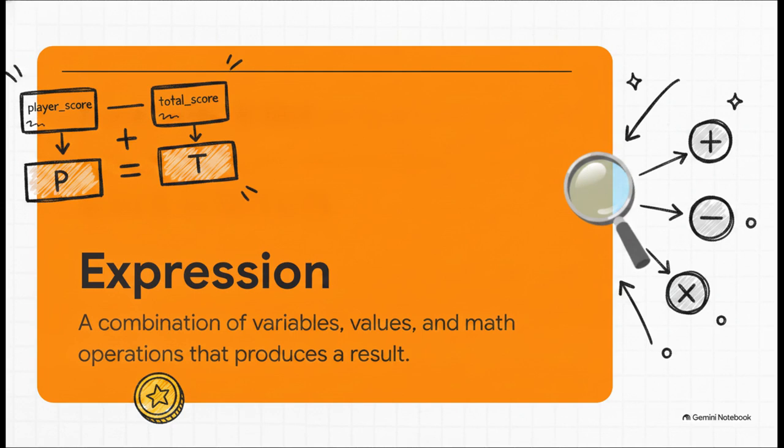And to do that actual work, we use an expression. Here's your next definition to jot down in those guided notes. An expression is a combination of variables, values, and mathematical operations that produces a result. By using mathematical operations like, say, adding 50 points to our player's score variable when you collect a gold coin in a game, we create expressions to do the actual heavy lifting in our programs. An expression takes what's inside our storage boxes, does some math or logic with it, and boom, gives us a brand new result to work with.